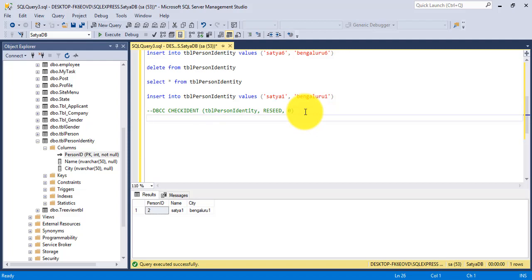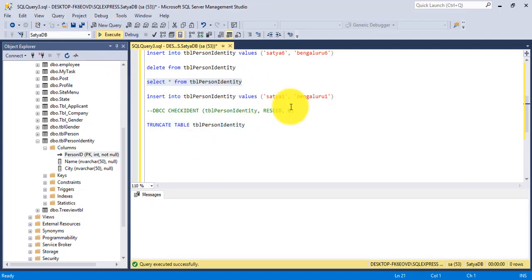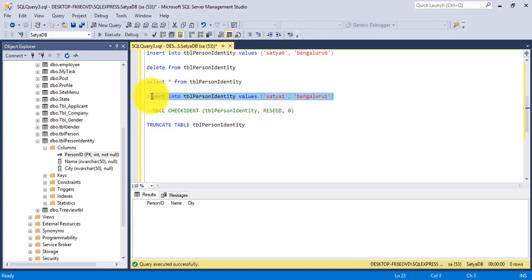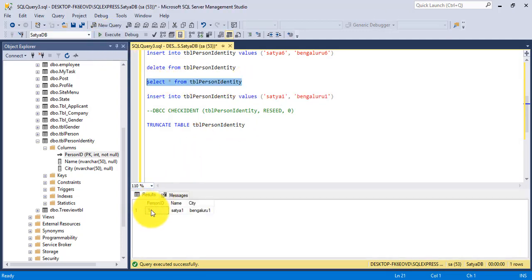I want to just truncate table name. If you execute this command, completed successfully, no records there. If you insert again, one row is affected. If you select query here, see here the person ID identity column was reset and it started from 1.